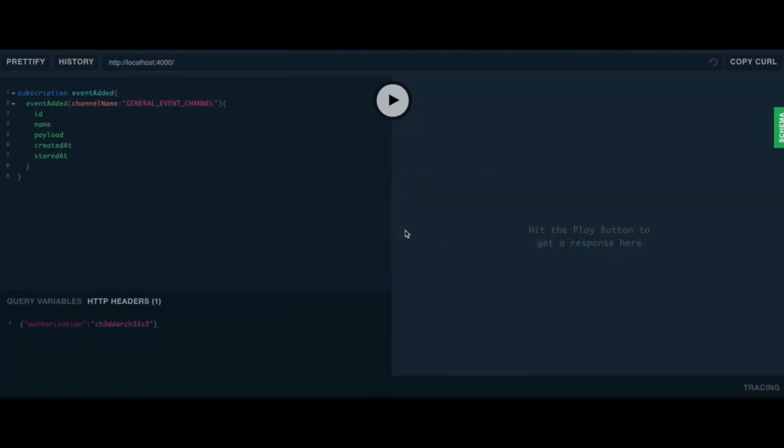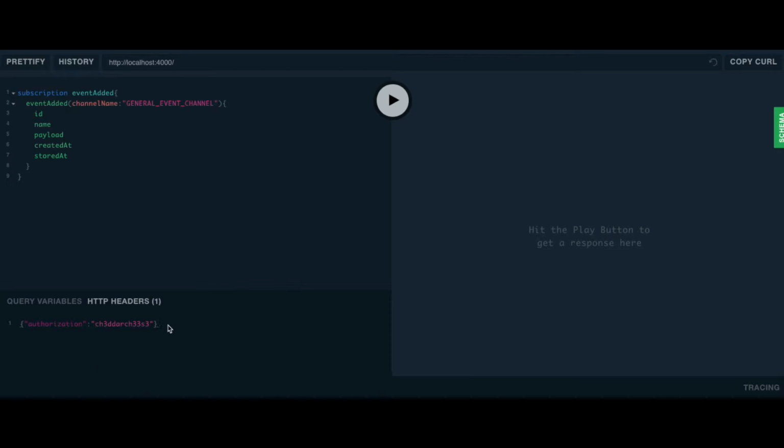Okay, so let's do the coming attractions for GraphQL subscriptions. In this case, what I'm going to do is register my subscription using the Apollo Server GraphQL Playground. I do that by defining a subscription query for event added, which is the event I've created in my Apollo Server. And I click OK.